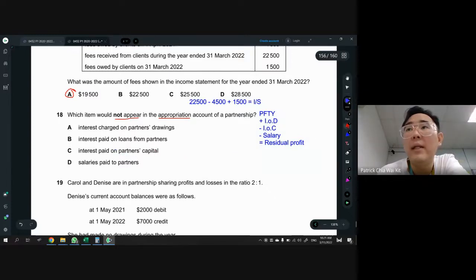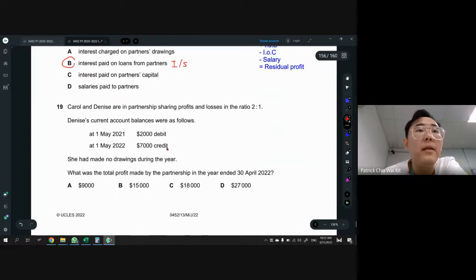The loan partner interest is actually in your normal income statement, part 1 of the income statement. So the rest are all inside the appropriation account. So the answer is B. Next one is also partnership again. We have Carol and Denise. The ratio is 2:1, which means Carol is 2, Denise is 1.